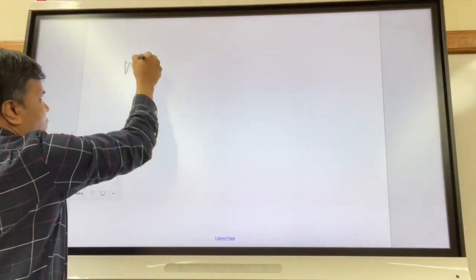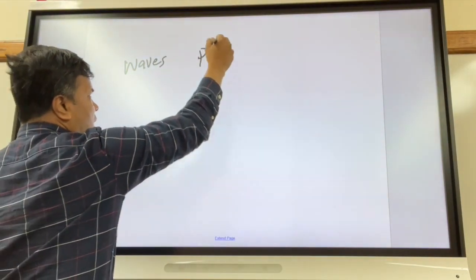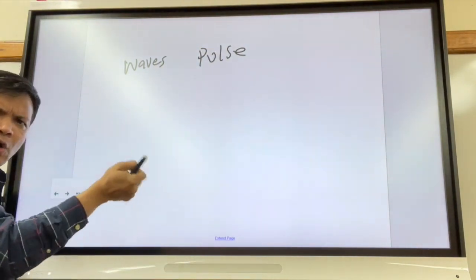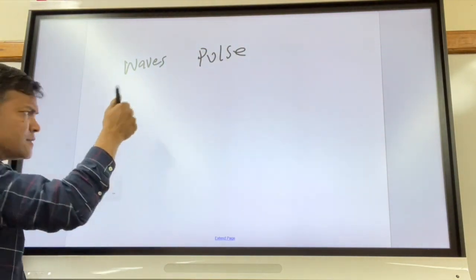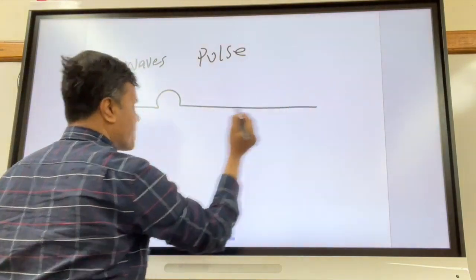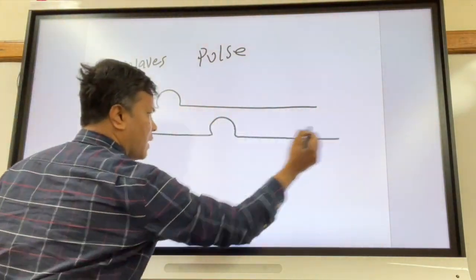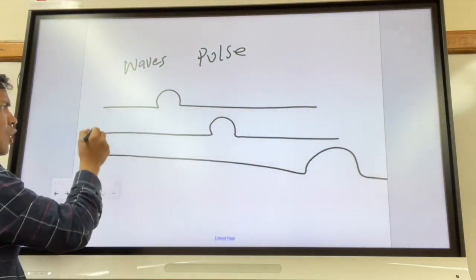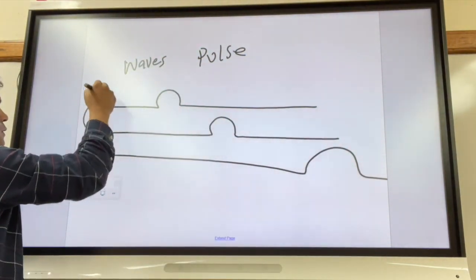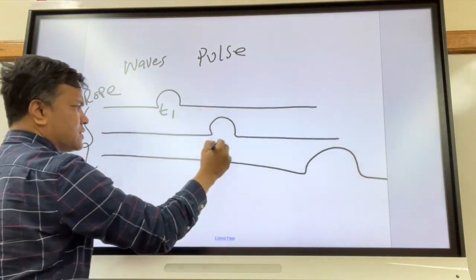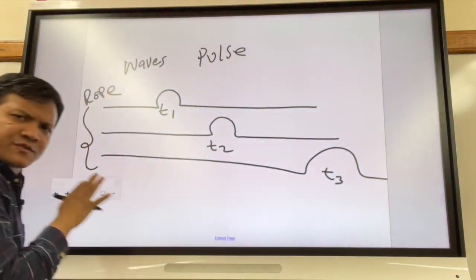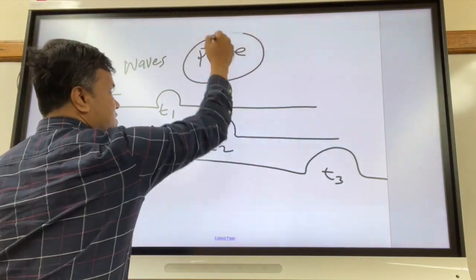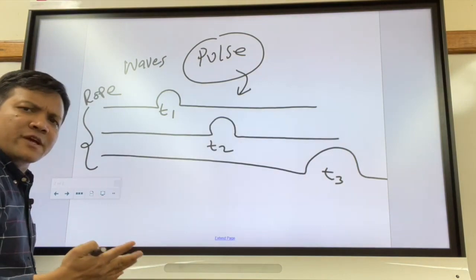The difference between waves and pulse. So, you take a rope and you move it up and down once, you create a pulse. So this is just one pulse on a rope. This is T1, T2, T3. What does that mean? This is one pulse on a rope at different times. So this is a pulse. Now how can you create a wave?